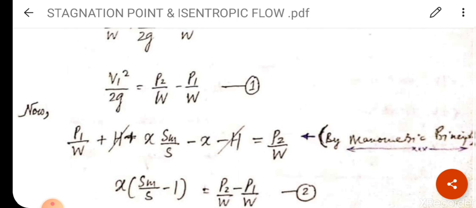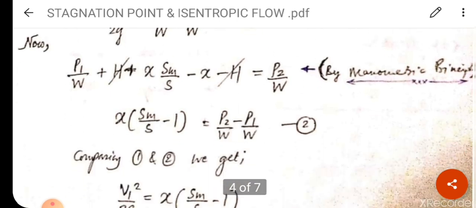Minus. I am moving again in the upward direction, so minus sign is taken. Again from X to the height point, that is point 2, that is h. So minus X minus h is equal to P2 by W by the manometric principle already explained.